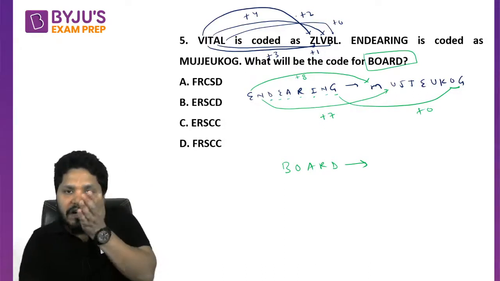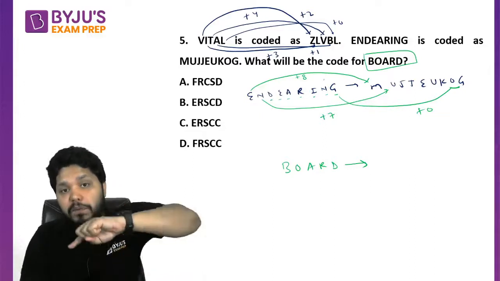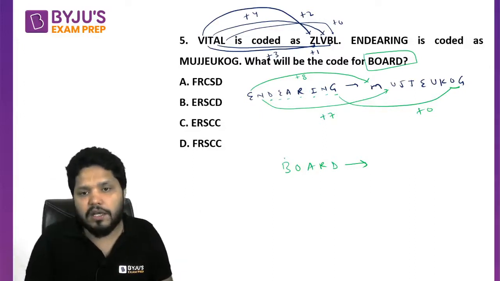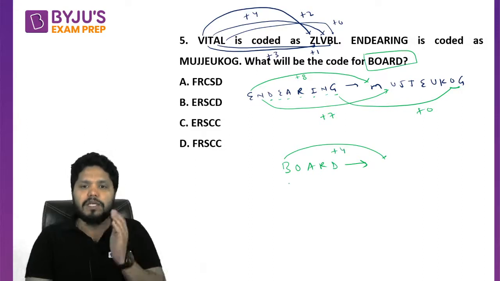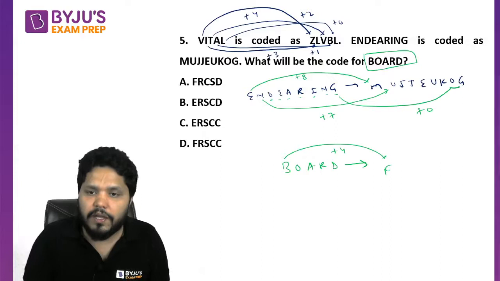So we have started with plus 4. In this, how many letters were there? 9. So we have started with plus 8. In this, 5 letters are there. So we'll start with plus 4. So first of all, I will do plus 4. So B is 2 and 2 plus 4 is 6. And code for 6 is going to be F only.